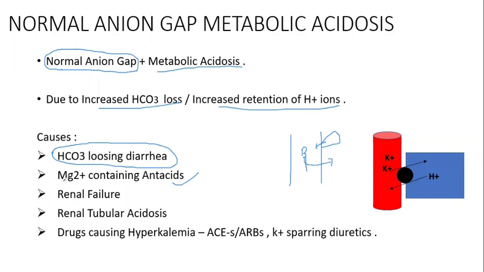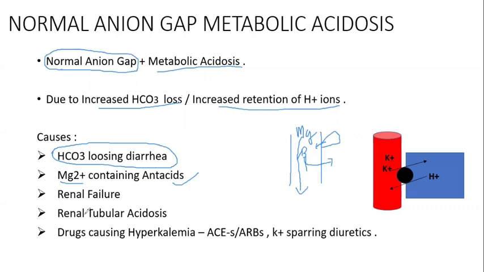If you are giving magnesium containing antacids, what does it do? This magnesium catches the bicarbonate and excretes it as magnesium bicarbonate. So there will be a deficiency of bicarbonate in our body. So we should not give magnesium in case of metabolic acidosis.